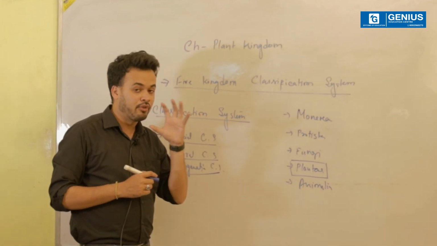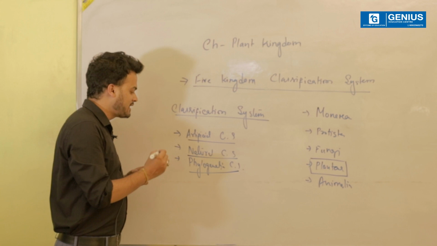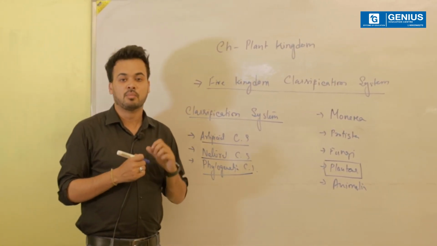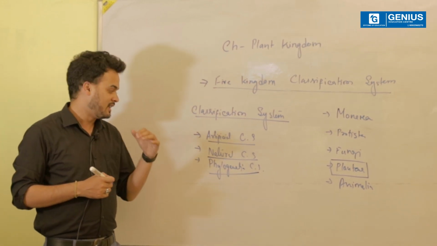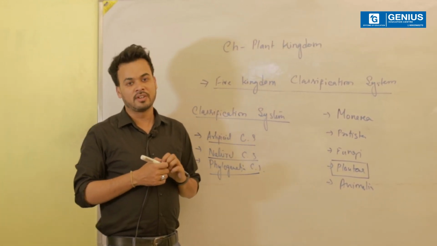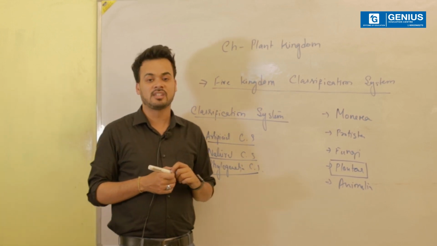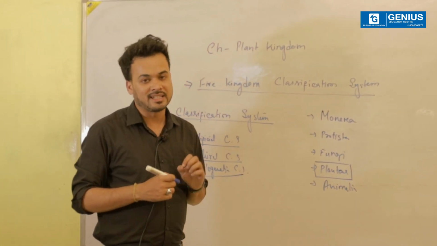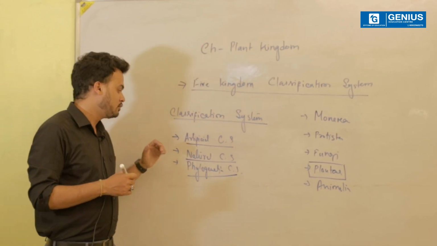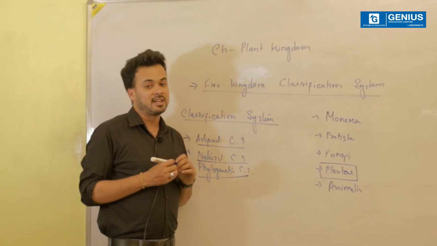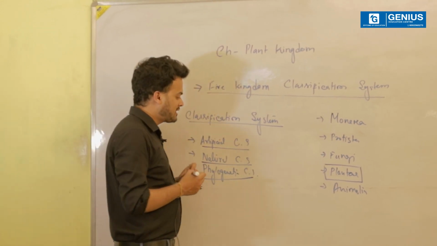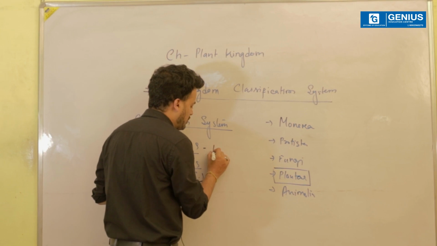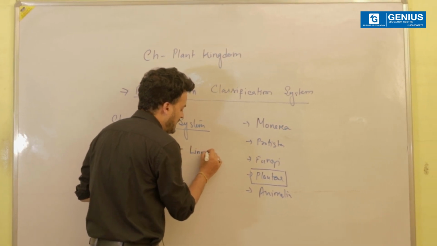But much before we move into the depth, I would like to emphasize on the fact that this classification system is the most acceptable classification system. In the later part of this lecture, we will try to know why exactly the phylogenetic classification system is more acceptable or is the most acceptable classification system in comparison to the artificial classification system and the natural classification system. So first and foremost, you are supposed to know that this artificial classification system was basically proposed by Linnaeus.